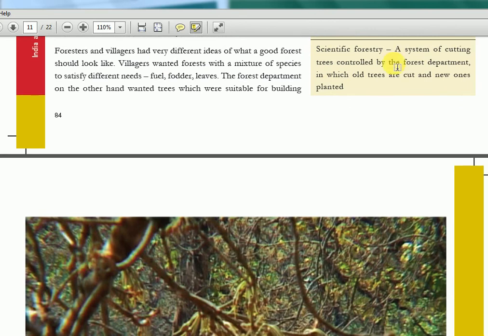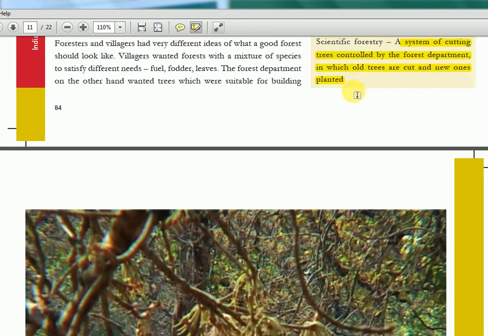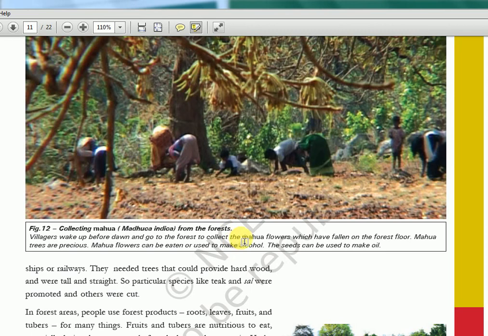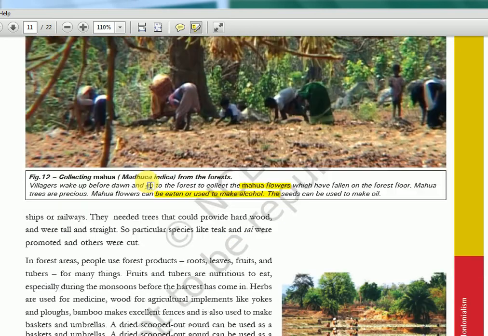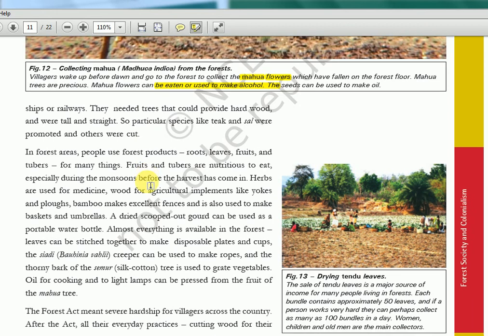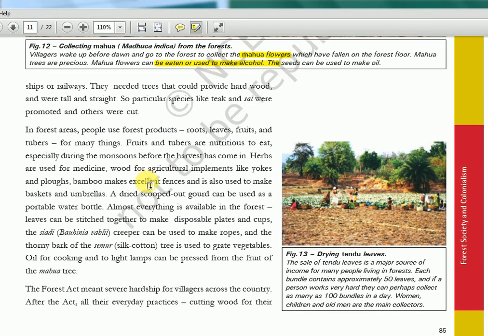Scientific forestry, it's given here what it is: a system of cutting trees controlled by the forest department, in which old trees are cut and new ones are planted. So again, this picture, this is actually the mahua plant, I think. Mahua flowers they are picking up, it is used for eating as well as preparing alcohol. So early morning, even before the sun is rising, these people are out in the forest getting all these things. But when these are all cleared and then only one poplar tree or sal tree is planted, then how will these people get all these things, right?